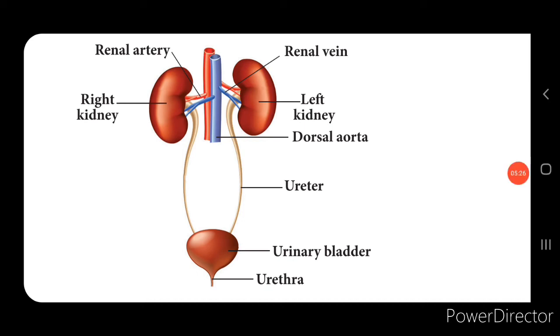Next, we'll see the functions of the kidney. The kidney plays a very important role in maintaining the fluid and electrolyte balance in the body, for example sodium and potassium, which are necessary in a balanced amount for our body. It regulates the acid-base balance in the body. It maintains the osmotic pressure in the blood and in the tissues, and it helps in retaining important plasma constituents like glucose and amino acids.